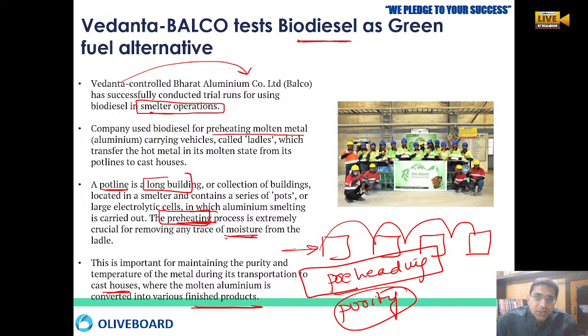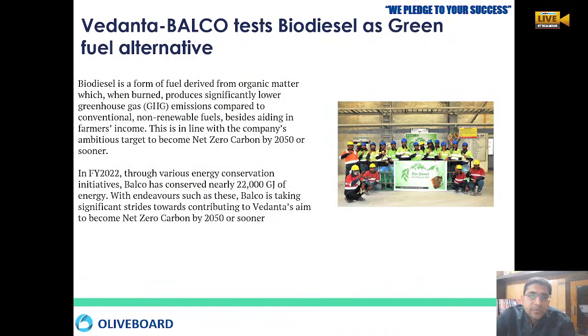So biodiesel is utilized for preheating molten metals. Now, how is this biodiesel produced? Normally, biodiesel is produced from organic matter. When we burn organic matter, significantly lower greenhouse gas emissions are there, right? So we can remove the conventional fossil fuel and we can utilize the biodiesel.